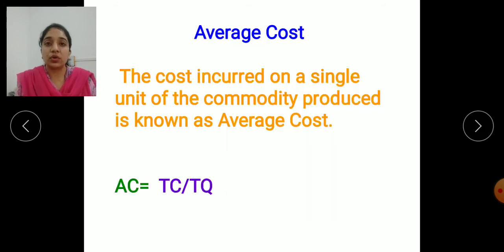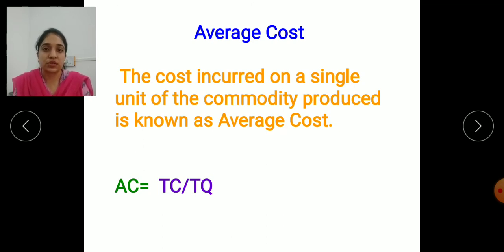The other one we are going to see is the average cost. So first of all, be clear what the word average means. Average means the cost of the single commodity produced by the producer. If we find the price of a single commodity that is produced, then that price can be called the average cost.